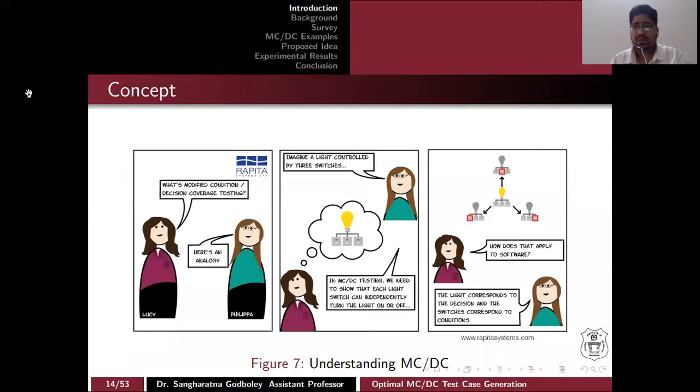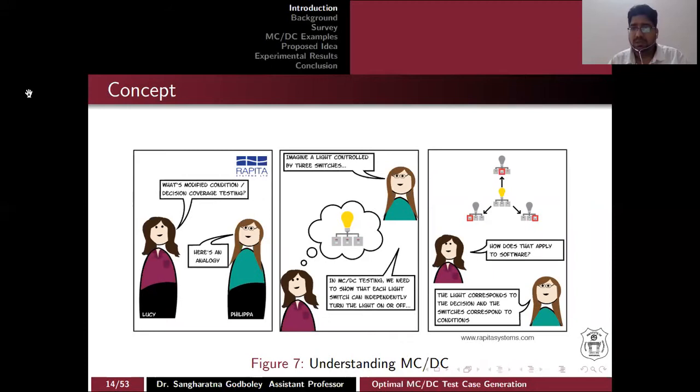Let's check with some example. So here is one discussion between two girls. I'm explaining this particular cartoon to show you the definition. Lucy and Philippa had one discussion. Lucy actually asked Philippa what is MCDC.